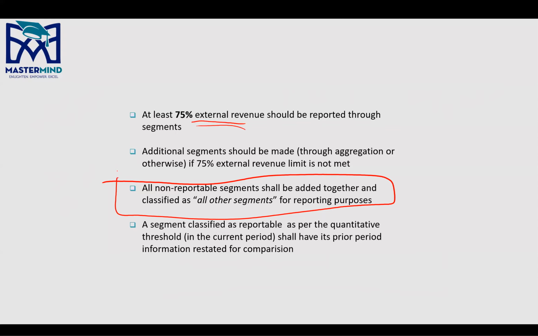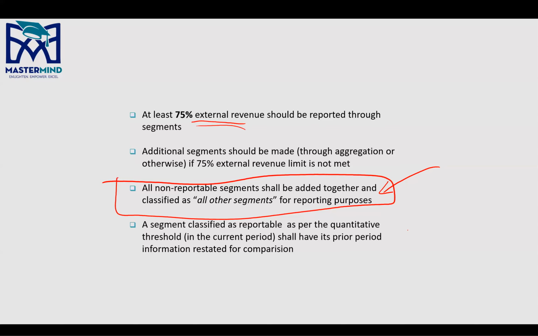For example, the qualitative threshold is not met, the quantitative threshold is not met, right? So these segments that fall under this category that are basically immaterial, you will add all of these segments and report it under all of the segments. Okay. A segment classified as reportable as per the quantitative threshold in the current period, but it was not in the prior period, needs to be restated for comparison purposes, right?